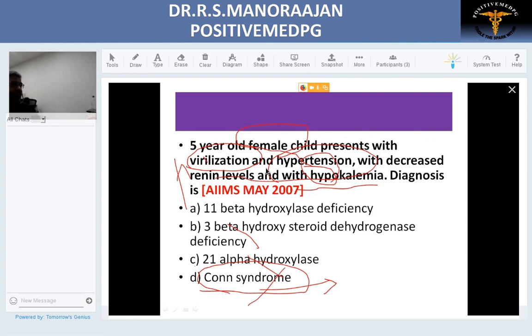Can this be 21-alpha hydroxylase deficiency? This will present with salt wasting, not hypertension. So this is also ruled out. Can this be 3-beta? As we saw, in 3-beta all hormones are lost. This also will present with salt wasting. It is ruled out. So what we are left with is 11-beta hydroxylase. That is the answer, which presents with virilization in a female child with hypertension.